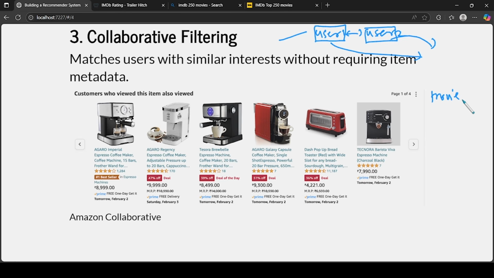So let's say we have movie 1 and movie 2, and they are very similar to each other.